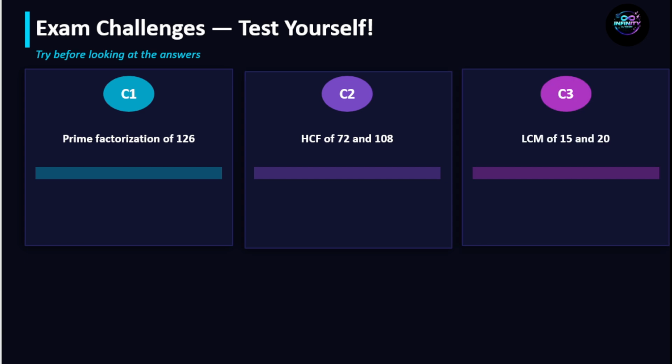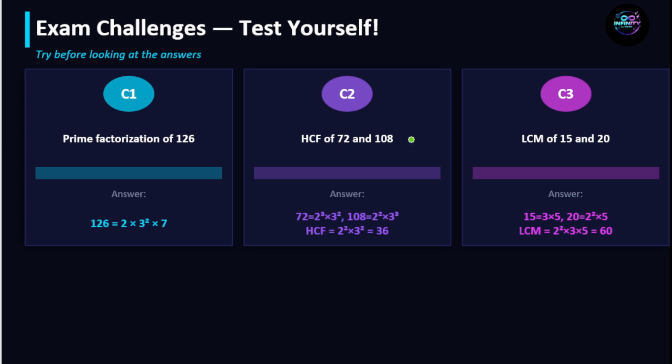Now pause the video and find the LCM of 15 and 20. First, find the prime factors of 15, then the prime factors of 20. Then write the highest power of each factor. So 2 square is the highest one, then 3, then 5. So 2 square into 3 into 5 is 60. So 60 is the LCM of 15 and 20.